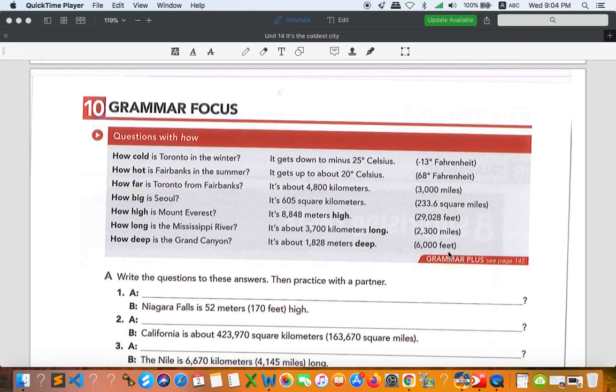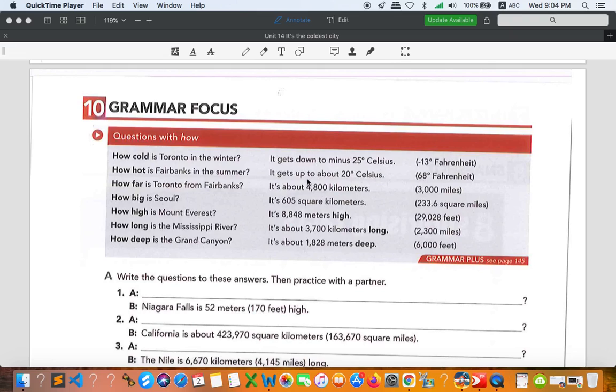Okay, so the question is, how do we know that we need to ask how cold, how hot, how far, how big, how high, and so on and so forth? So the answer is very simple. You need to take a look at the answers of the question. All right, because in your exam they will ask you to use how cold or how hot. It depends. So you need to take a look at the answers.